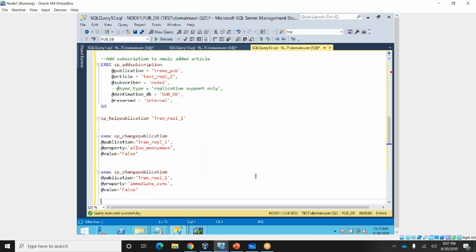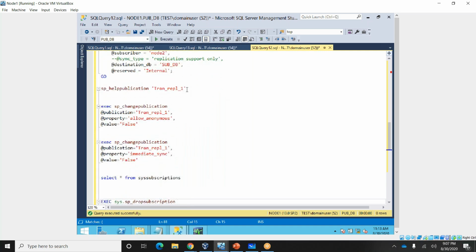Let me see. First we'll check the properties of transpub. See, this is the stored procedure. Using this one, for a particular publication, you can verify which properties are enabled and which are disabled.